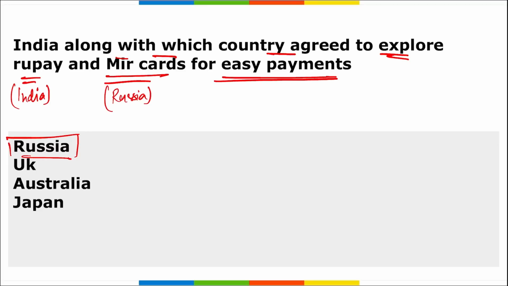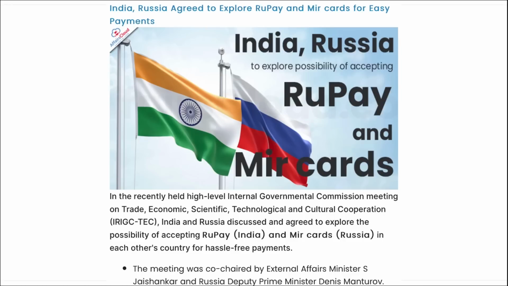Correct? Next. So here you can see India and Russia agreed to explore RuPay, that is from India, and Mir cards, that is from Russia, for easy payments between the two nations.